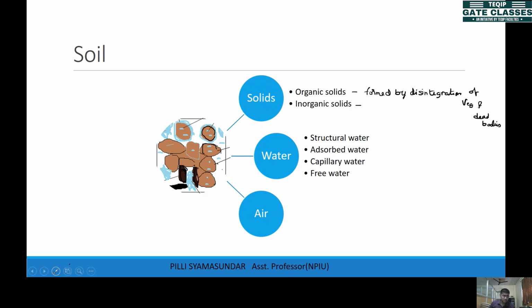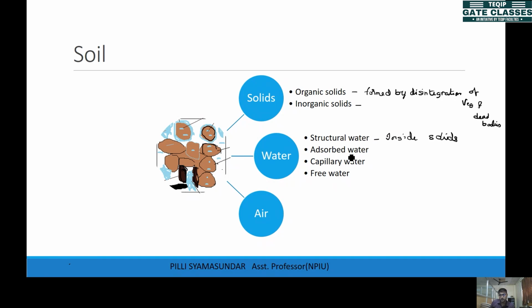That is what we call structural water, inside solids. This cannot be easily removed, so the soil has to be broken down in order to remove the structural water.